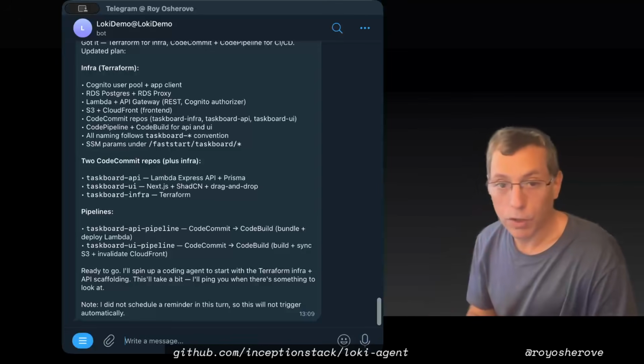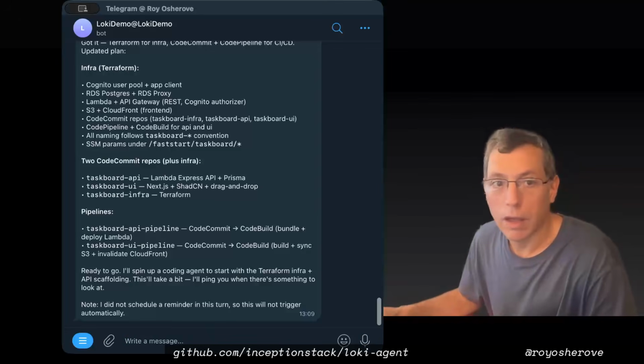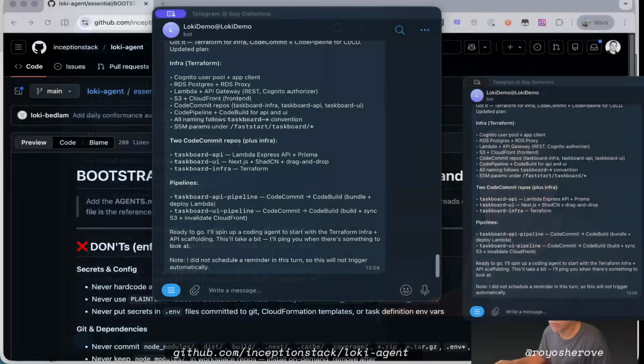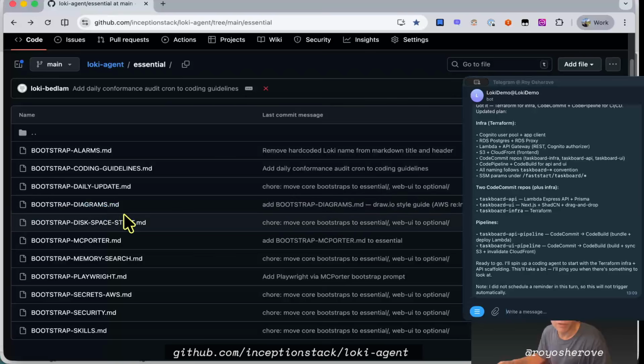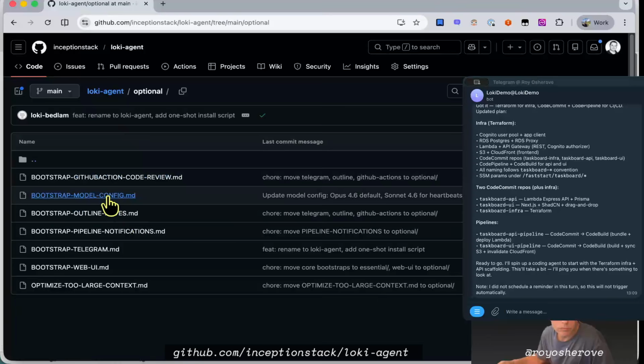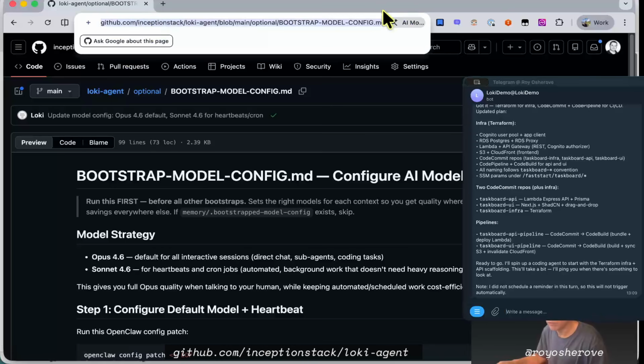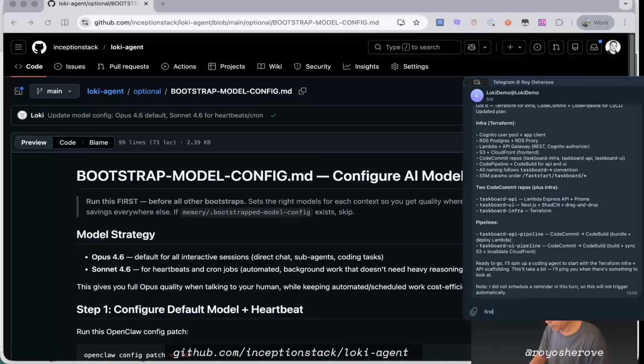Actually, before we do the coding agents, this is an important trick. I'm going to show you one more Bootstrap that I recommend. It's in the optional parts here. By default, Loki is configured to use Opus 4.6 for everything, which can be quite expensive. So if you go to optional, to model config, and you give Loki this URL, first apply this Bootstrap.